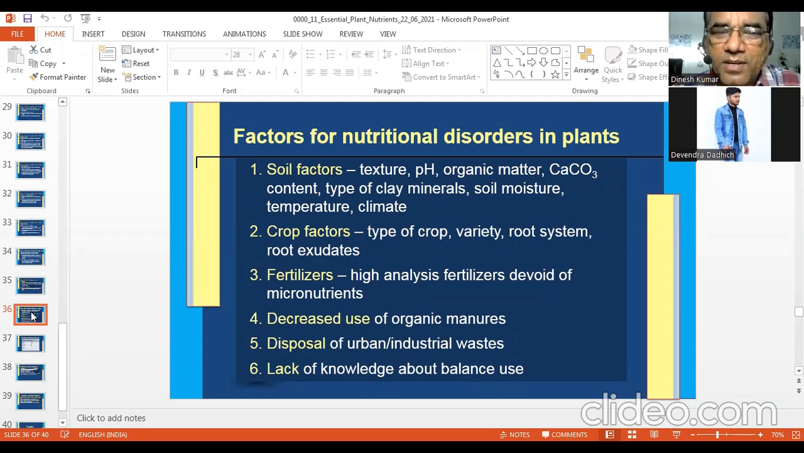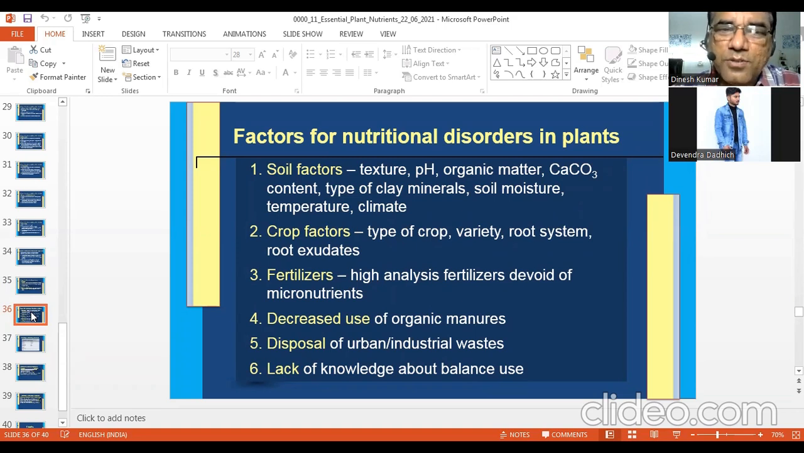So there may be soil factors. Soil factors can affect the nutritional disorders, means deficiency or toxicity of nutrients, like texture, because all these factors will affect the availability of nutrients. Availability and supply of nutrients will be affected by all these factors, like soil texture, pH, organic matter, calcium carbonate content, type of clay mineral, soil moisture, temperature, climate. So these are the soil factors that actually affect the nutrient availability to the plants.